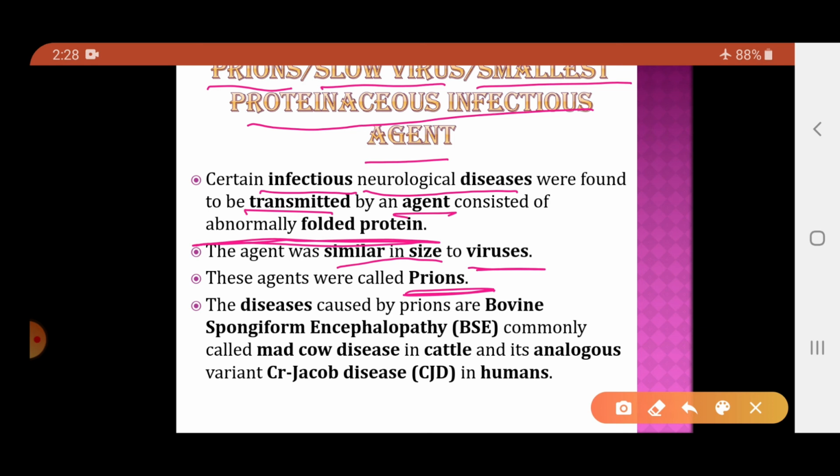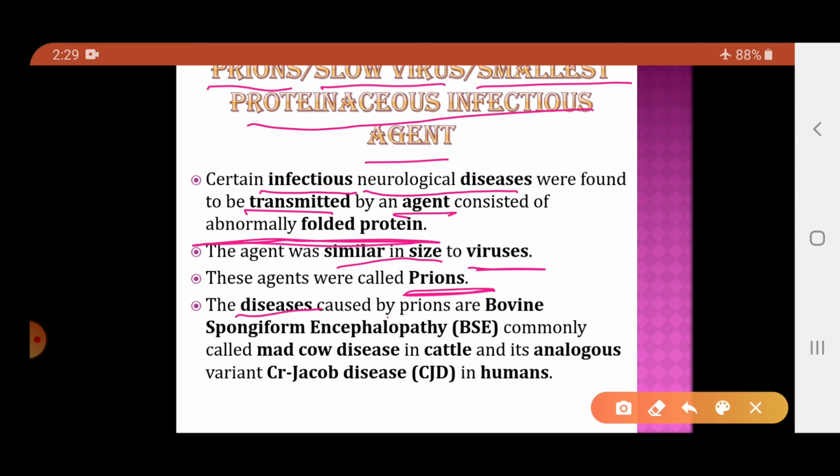So students, you need to remember, what does a virus contain? A virus contains the nucleic acid and the protein coat which is called the capsid. Now how can we differentiate it from a viroid? A viroid will only contain the RNA. It will lack the capsid, or the protein coat. And what are prions? Prions are infectious agents which consist only of protein. They do not contain genetic material.